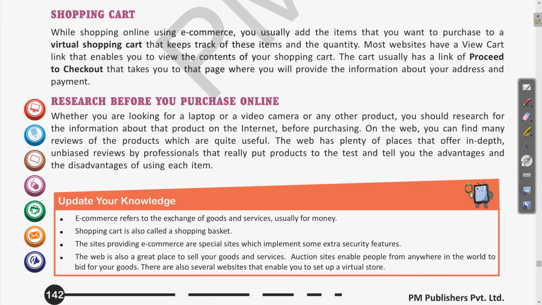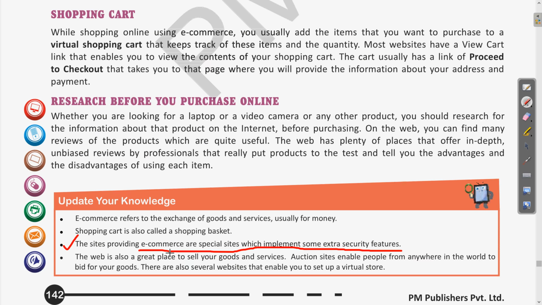Then the next feature, the third point, is that the sites providing e-commerce are special sites which implement some extra security features. Whatever these e-commerce websites, applications, and mobile apps are, they have extra security features, because at the end we are also involving payment services.